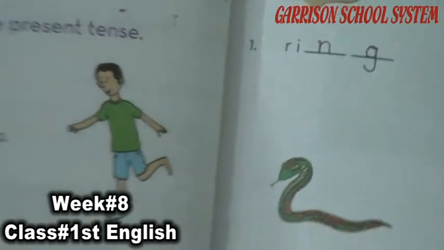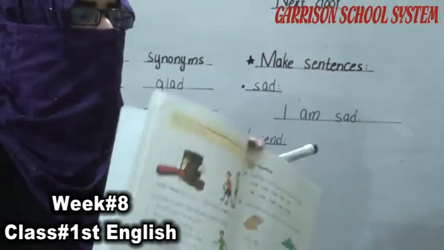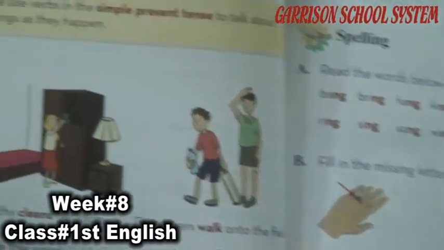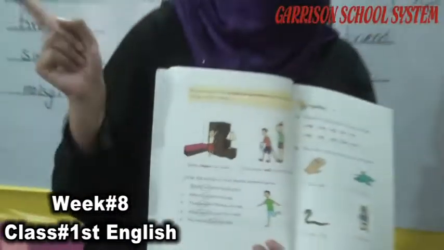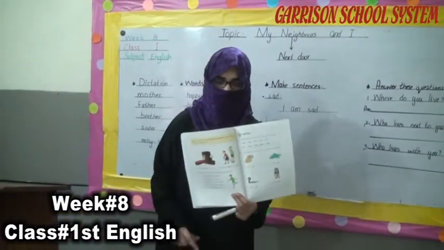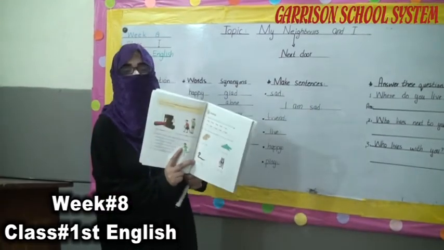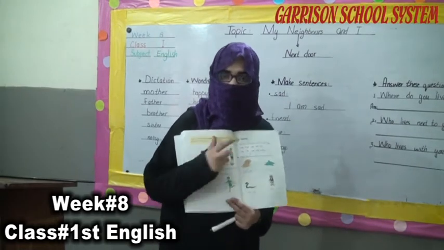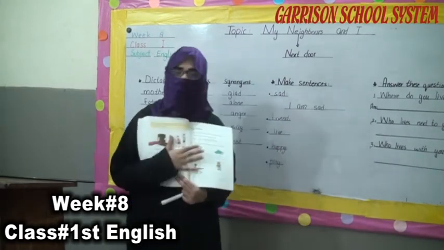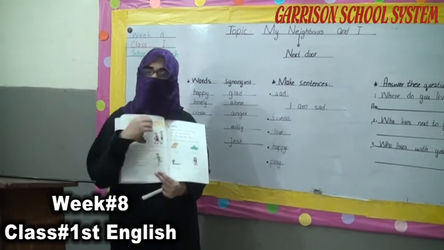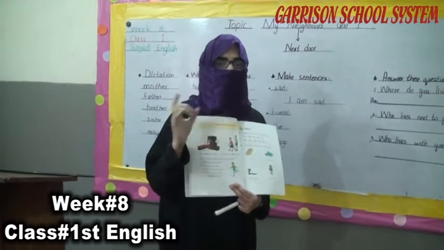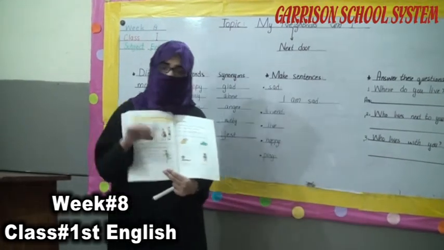Okay. Now come on the next page, which is about your simple present tense. Now you have clear concept in your mind. Do you remember about the simple present tense? Simple present tense, as I told you before, are those sentences which tell about some action in the present situation. Means that I am teaching you is my action. I am teaching you in my present way. Means that I am teaching you today. So that's why we have clear concept in our mind that simple present tense belongs to the present situation.